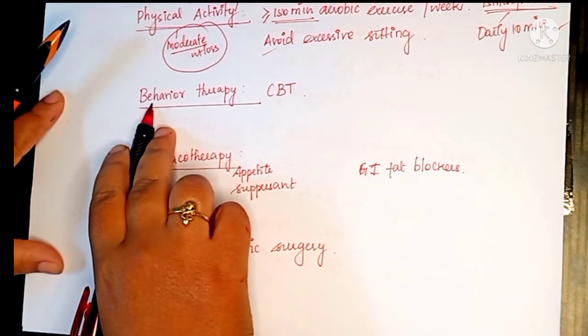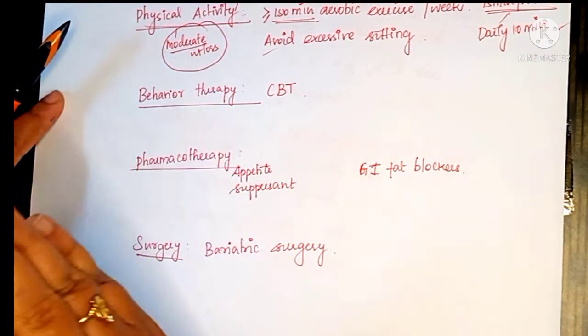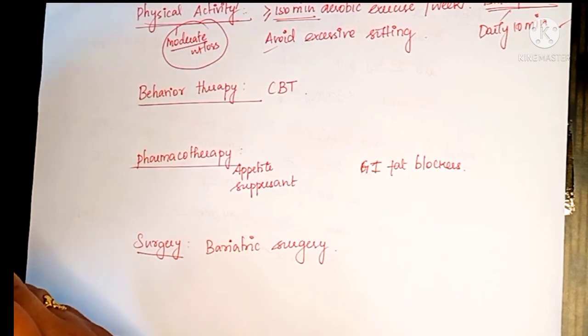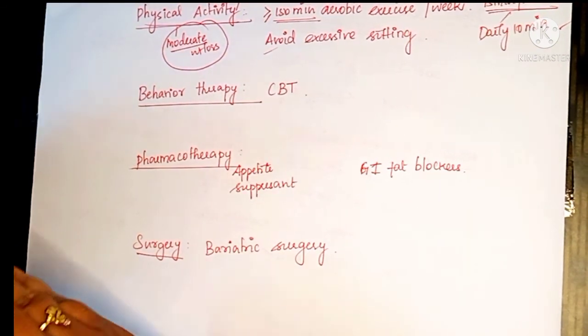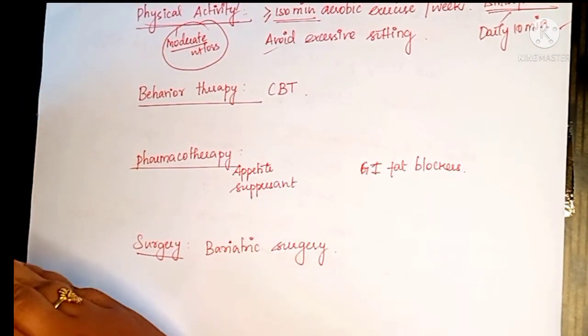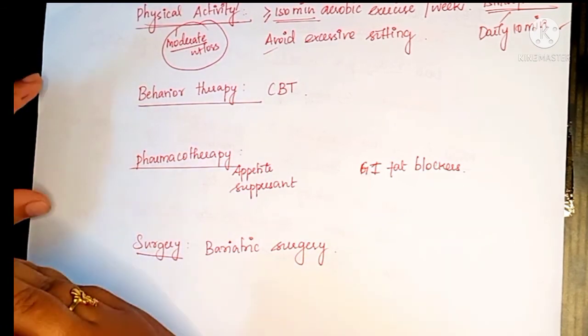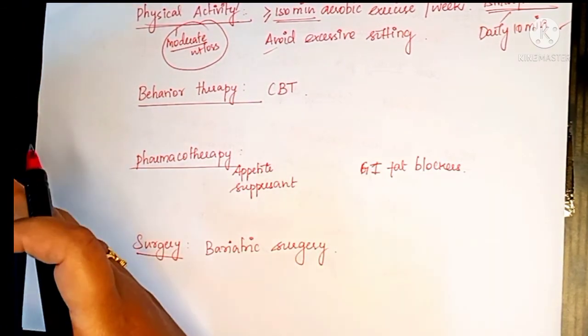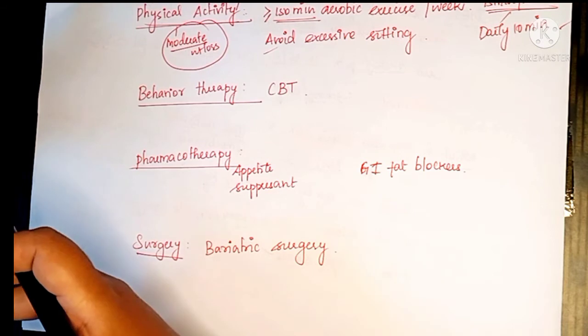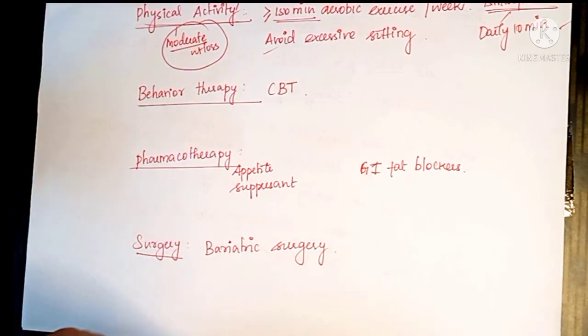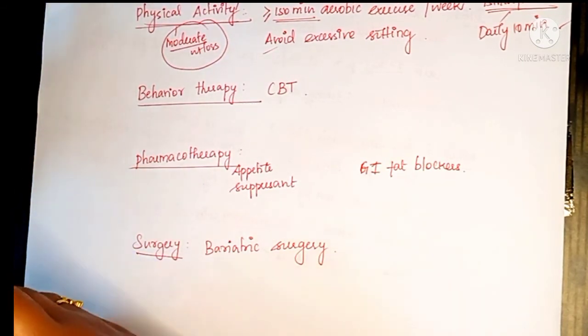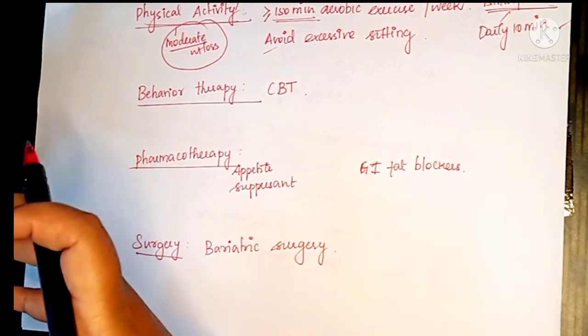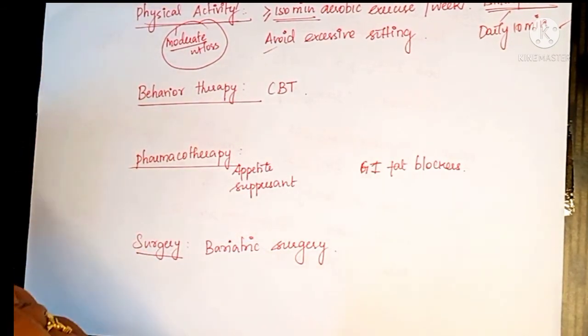And the next important therapy is behavioral therapy. As I already said, only if the patients are highly motivated can they follow all these therapies, diet therapy and physical activity. Along with that, there should be some changes in behavior. That is, they should avoid excessive sitting in front of TVs or with social media, and they should take small proportioned foods. Like that, they should change their behavior. Then only all this is going to work.